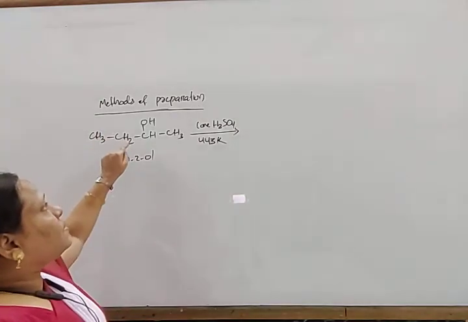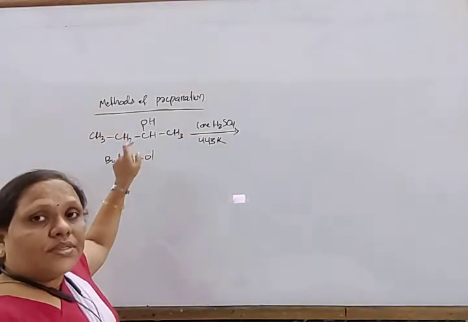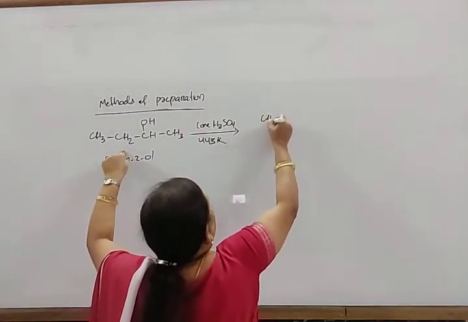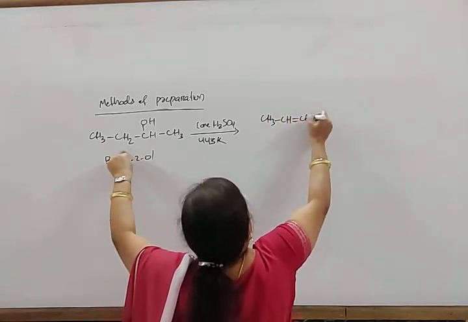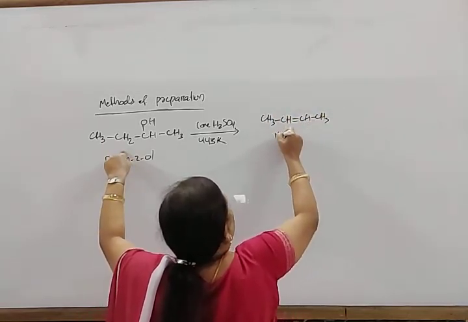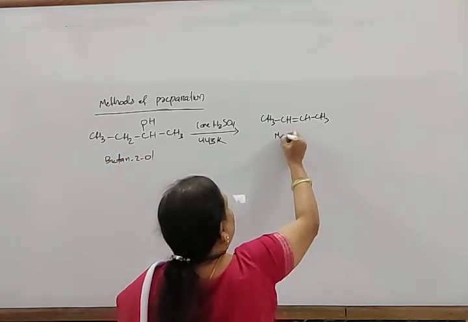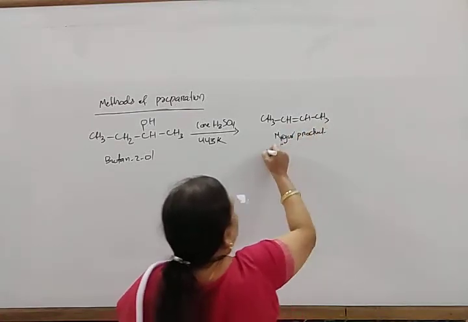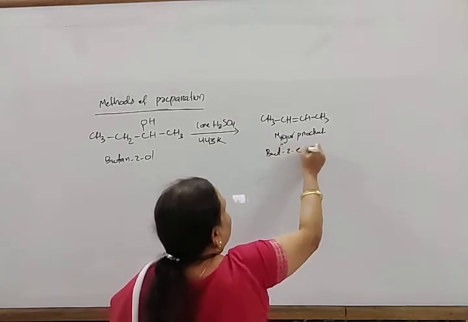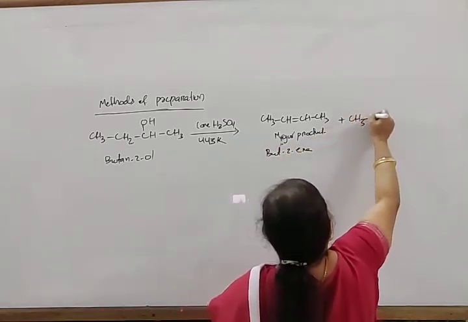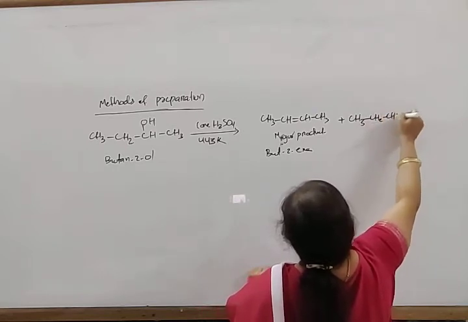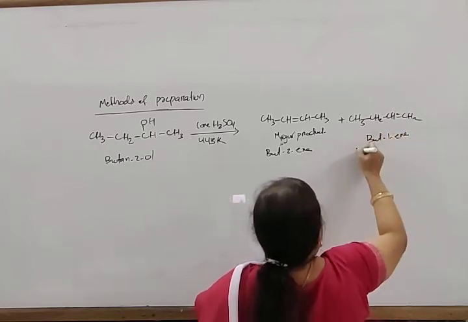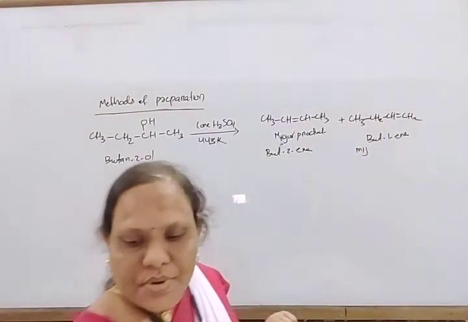So the major product is where hydrogen is removed from the more alkylated carbon. The major product is CH3CH=CHCH3, but-2-ene, plus another, CH3CH2CH=CH2, that is but-1-ene. This is the minor product.